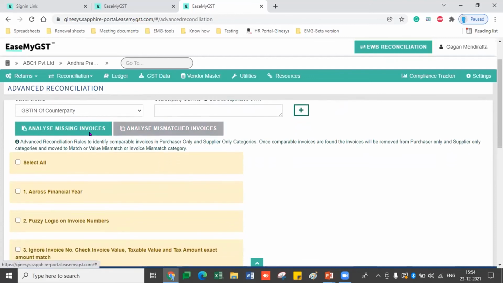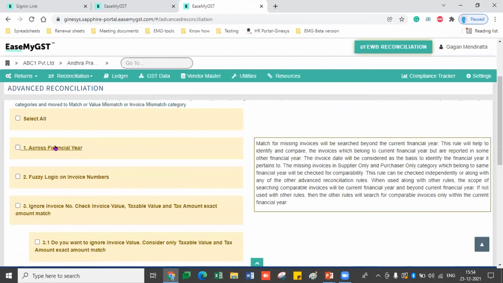There are two sections: analyze missing invoices and mismatch invoices. Missing invoices are those invoices which have not come from the two-way perspective, or are uploaded by the supplier but not at your end. You can deselect and apply some more fuzzy logics to that.